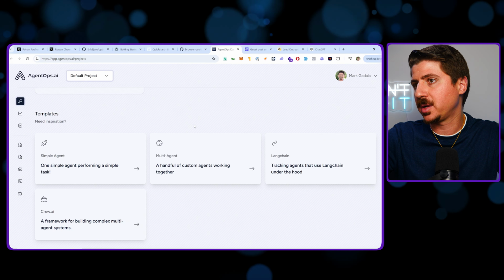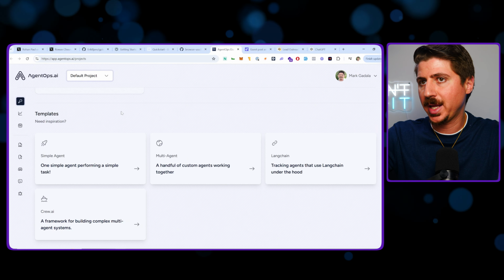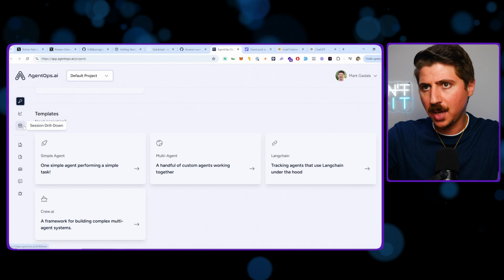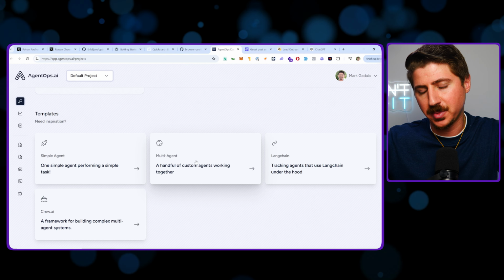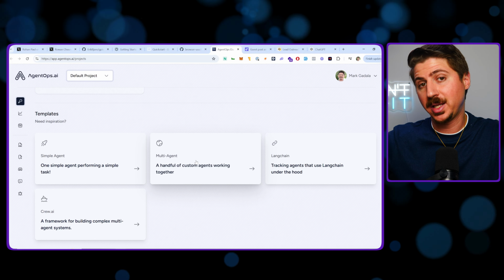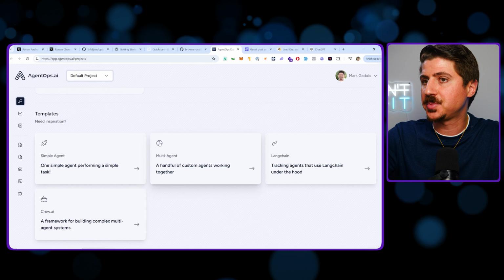Now, another one I'm going to show you is not open source, so you actually have to pay for it. It's called AgentOps. AgentOps is really cool. By the way, I'm not sponsored by any of these companies I'm going to talk about today. This is just my opinion from the research I've done. And so AgentOps, again, is pretty cool.